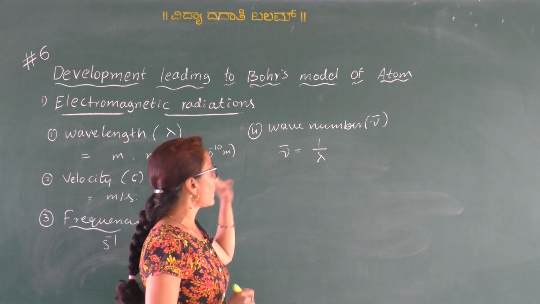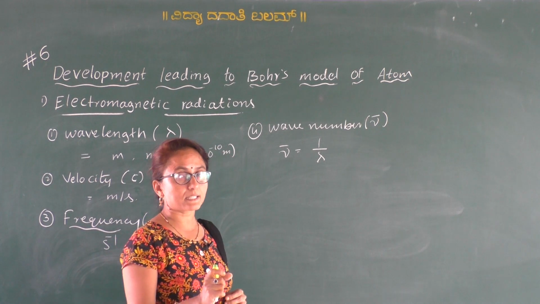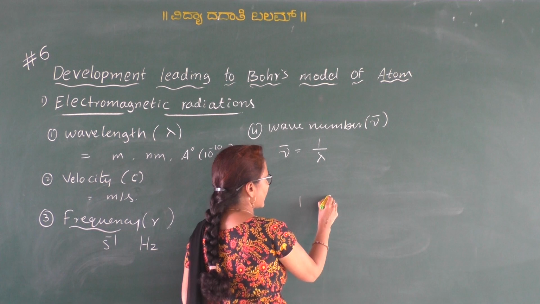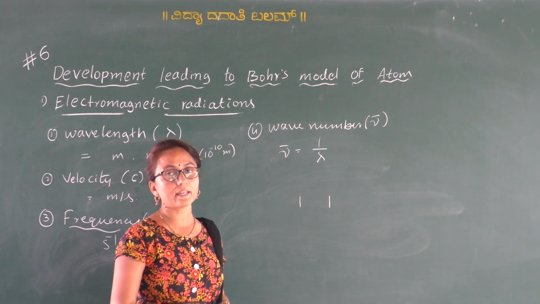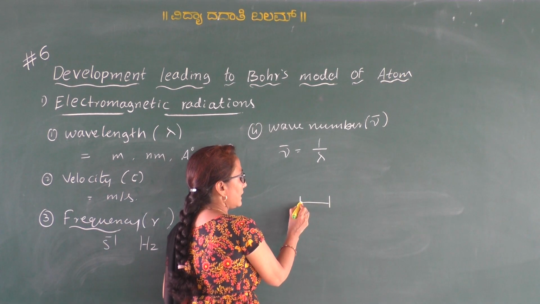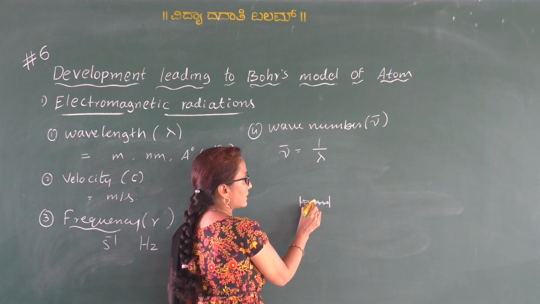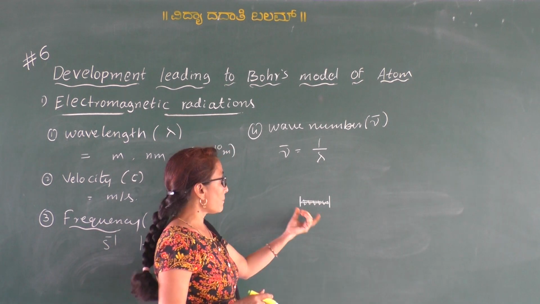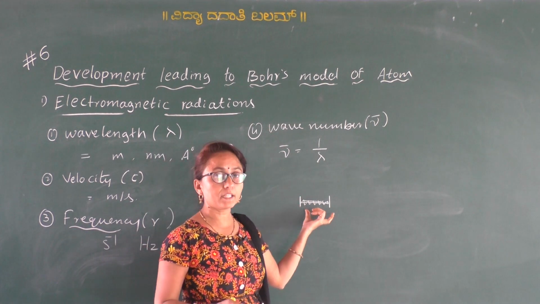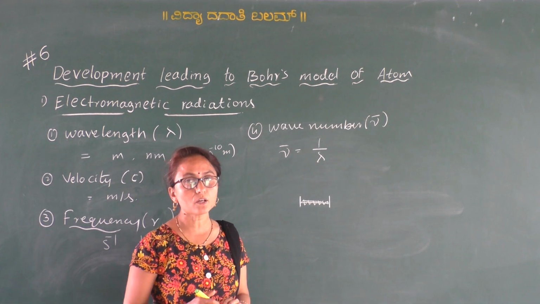So how to define this wave number? Wave number means the number of wavelengths present in unit length. If you take 1 unit length, either 1 centimeter or 1 nanometer or 1 meter, that is unit length. How many wavelengths are there inside the unit length: this is 1 wavelength, 2 wavelength, 3, 4, 5 like that. The number of wavelengths, not number of waves. So the number of wavelengths present in unit length is called wave number. Therefore, wave number is the reciprocal of wavelength.